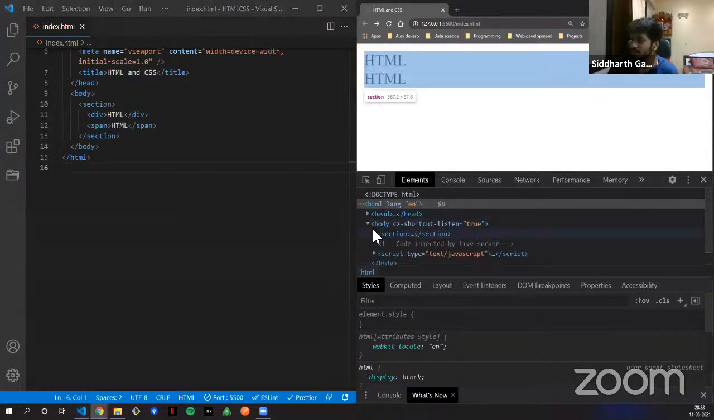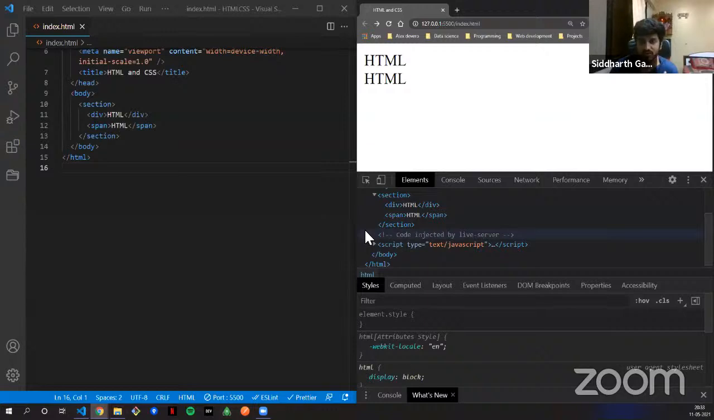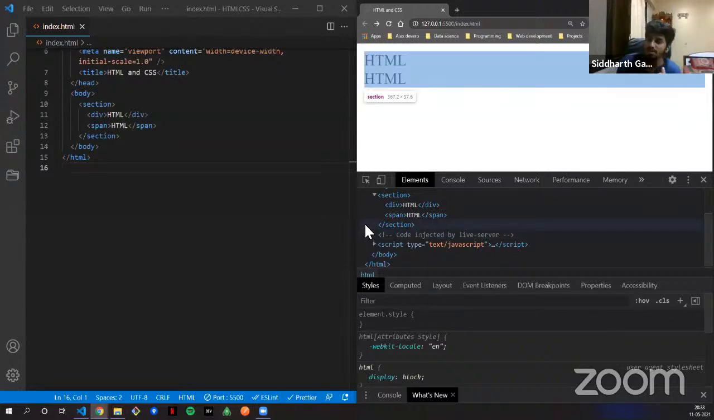Inside the body section, you have div and you have span. Now one is a block level element, one is an inline level element. So when I hover over section, you see a blue part of the web page being highlighted, right? Now you will see the difference between the div and the span.